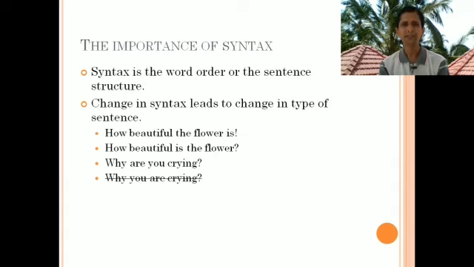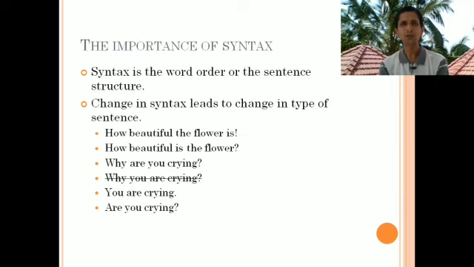Just by putting a question mark or just by putting a question word why, we cannot make a sentence into a question. The structure has to be that of a question. Why is why you are crying not a question? Because you are crying is the structure of a sentence. Just by adding a why before you are crying, it doesn't become a question. But when you want to make it a question, you have to change the syntax, that is the word order. You are crying has to be changed into are you crying? Even if you don't put a why before the are, it still is a question.